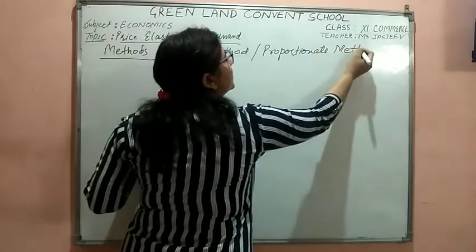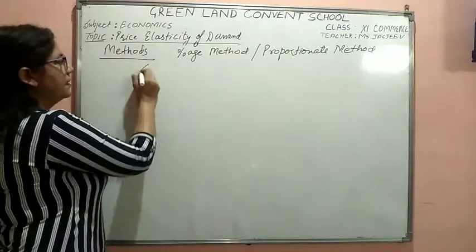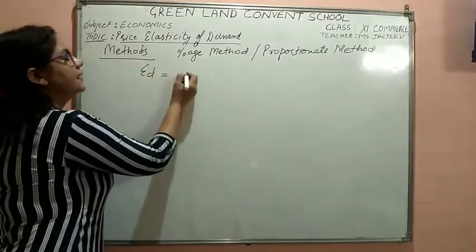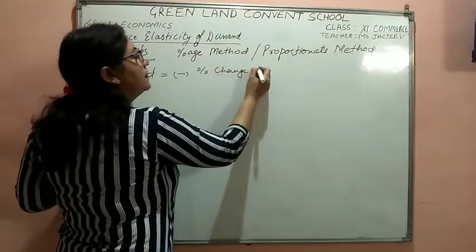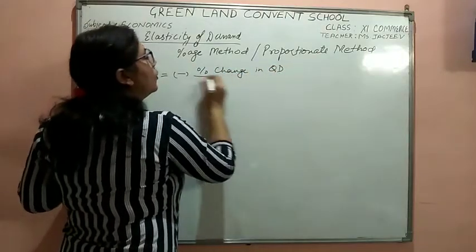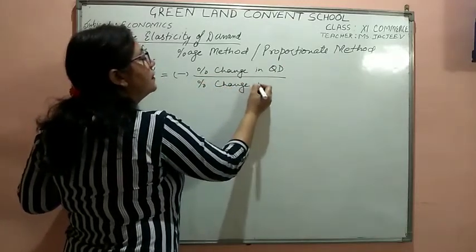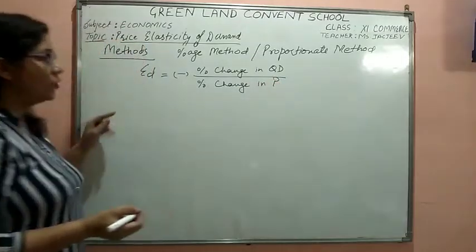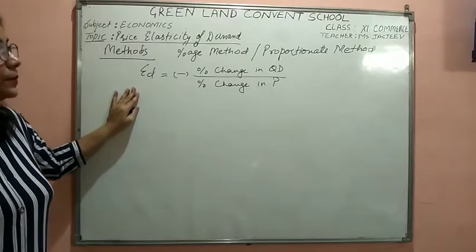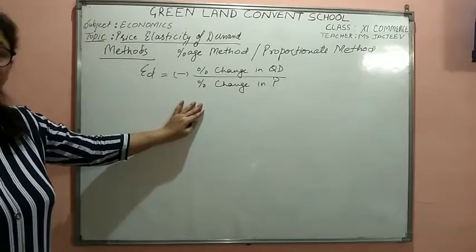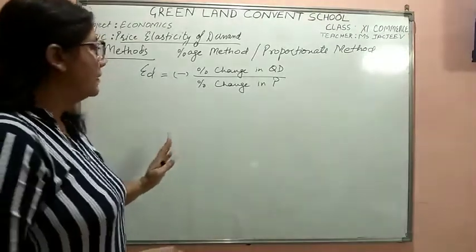When I say proportionate method, it means that elasticity of demand is measured as minus percentage change in QD over percentage change in price. So this is how we measure the proportion of quantity demanded due to change in the price of the commodity.